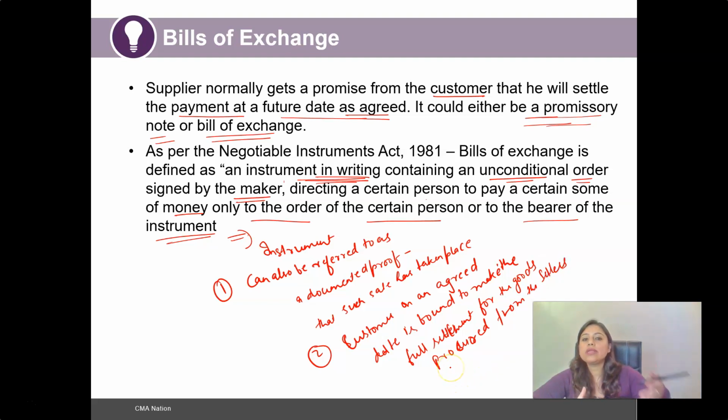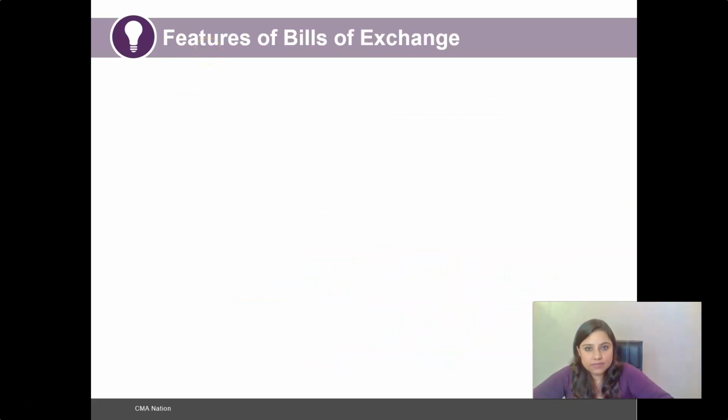And also the name of the buyer and the name of the seller is specifically mentioned, and the amount that is to be settled is to be paid back to the seller only, the owner of such goods, and the name and the identity of that person is specifically mentioned in the bill of exchange.